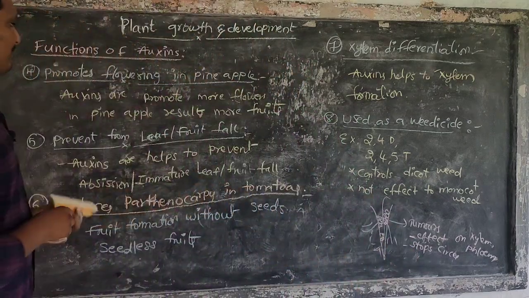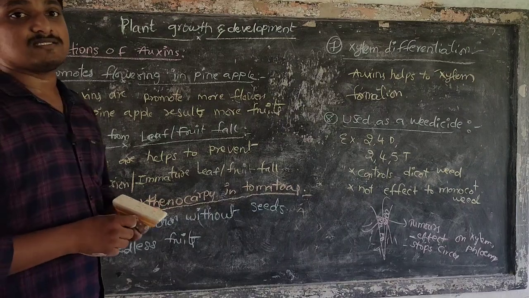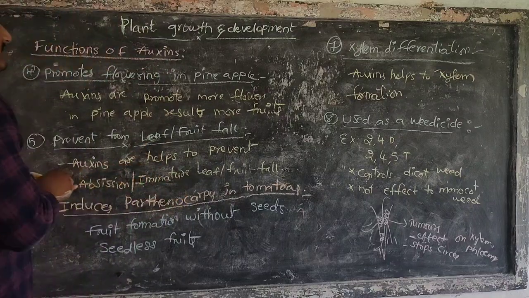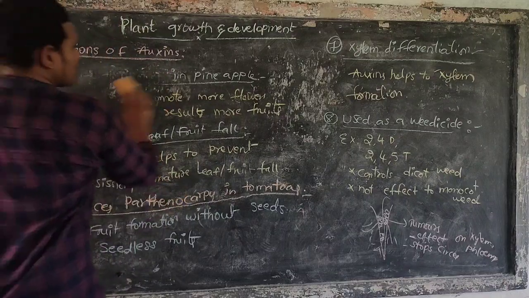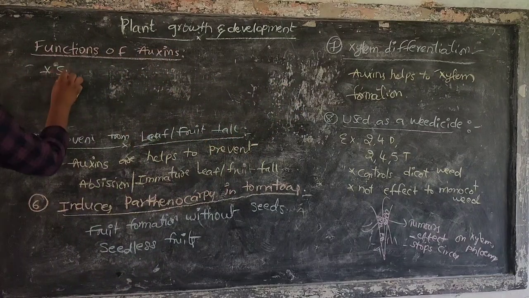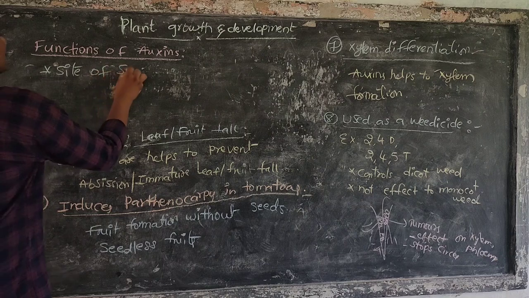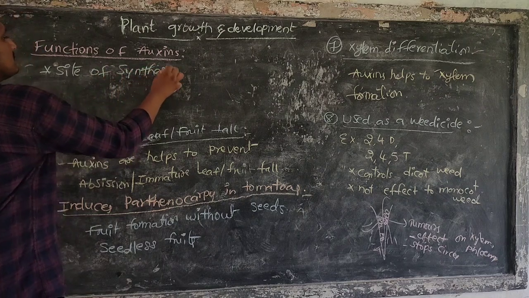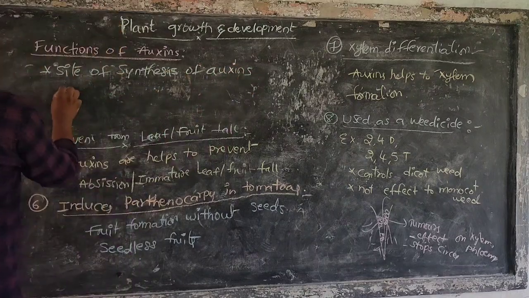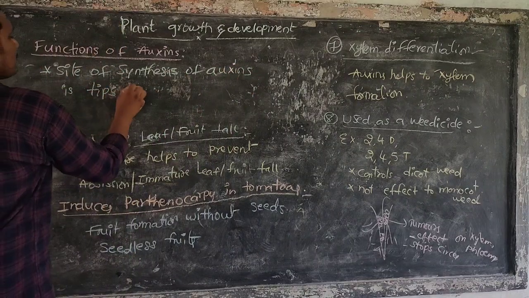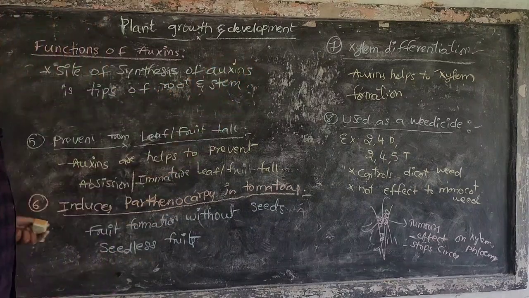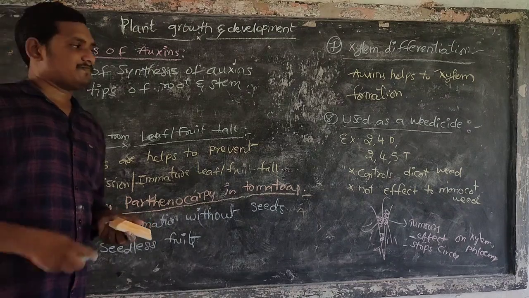And a common point: where are these auxins synthesized? The site of synthesis of auxins is the tips of the root and stem.